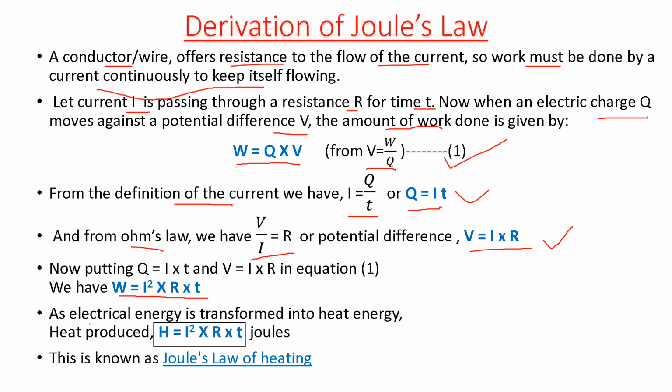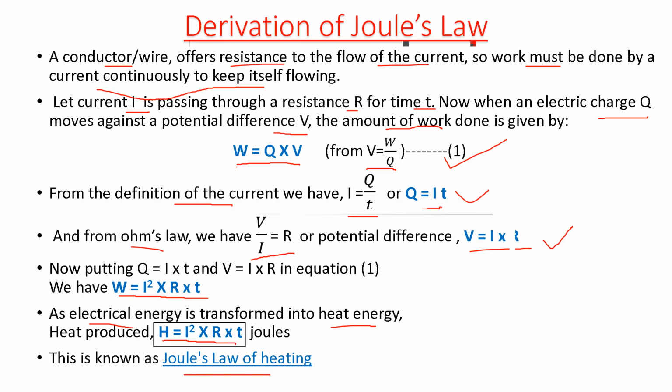And because the electrical energy is being transformed into heat energy, suppose the work done is completely changed into heat energy, then W can be replaced by H and our formula becomes H equals I square Rt. This is the final formula which is used to calculate the total amount of heat produced in a circuit, and this is known as Joule's law of heating.